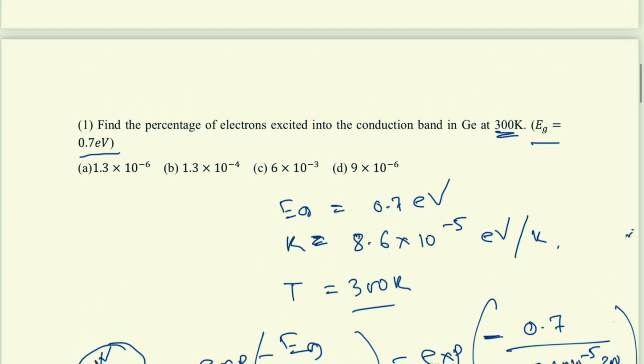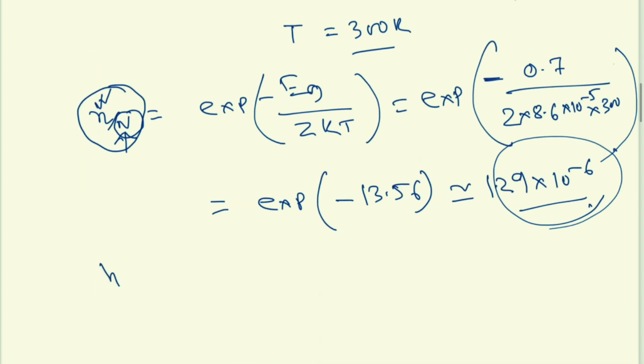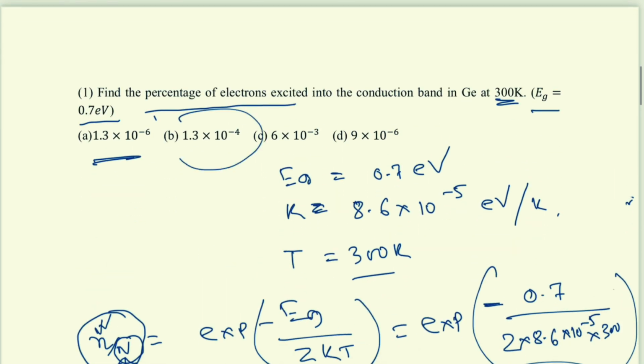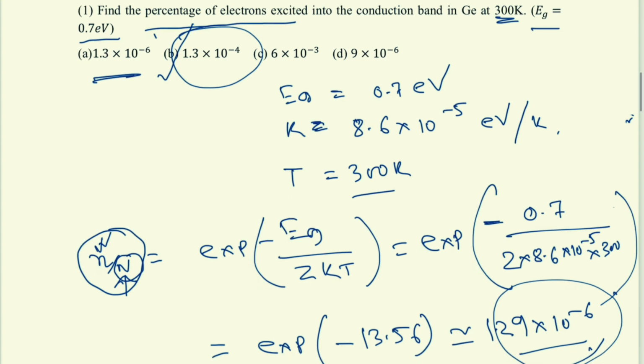So see here, a point to be noted. Easily people will say option A, but this is wrong, not A, because here they are asking for the percentage. So we have to multiply it by 100. So that means 1.29 into 10 to the power minus 4 percent. So it would be option B. Okay, fine. So let's move to the second problem.